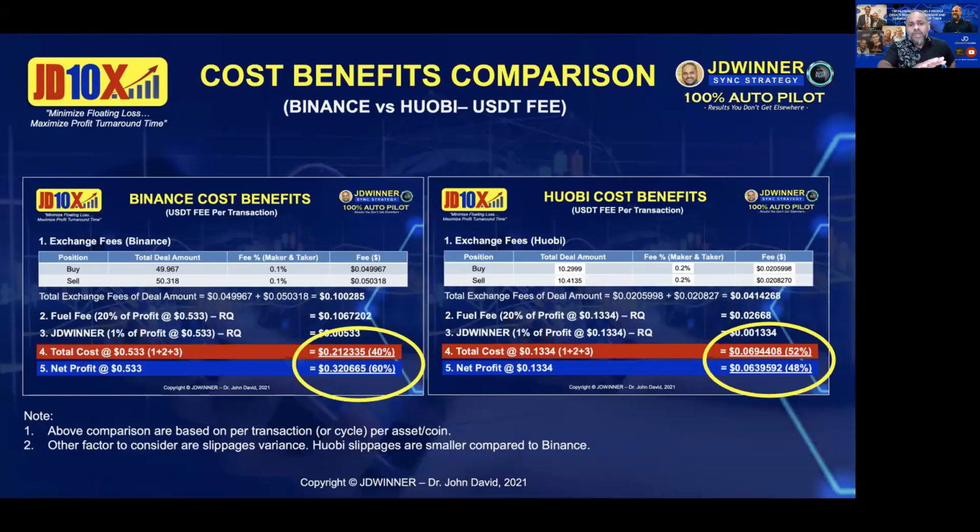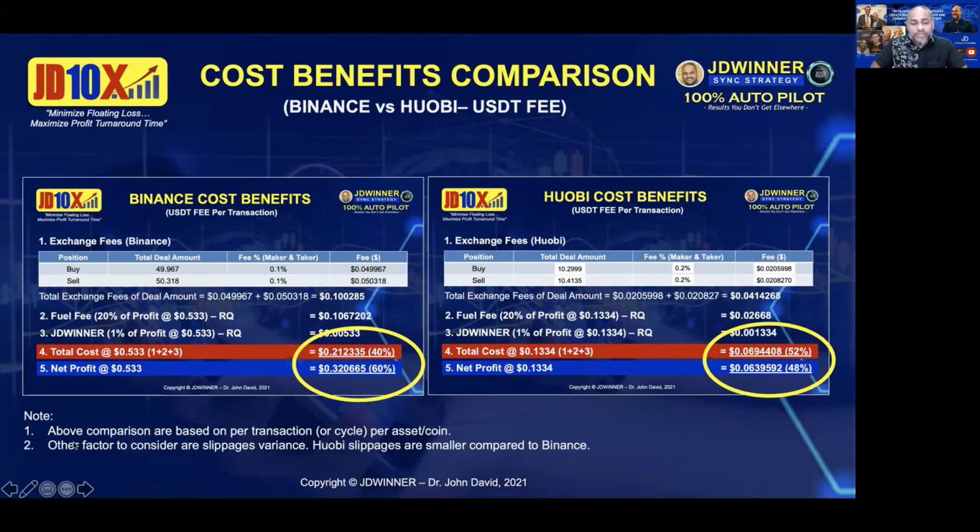Now, this is just to give you the cost benefit comparison between Huobi and Binance, especially if you are using USDT. All right, so you can see over here, if you are using Binance USDT, your net profit is 60%. If you are using Huobi, your net profit is 48%. Remember, 48% is still a profit. It's actually a very good profit, all right, because we are talking about volumes. Please take note of that.